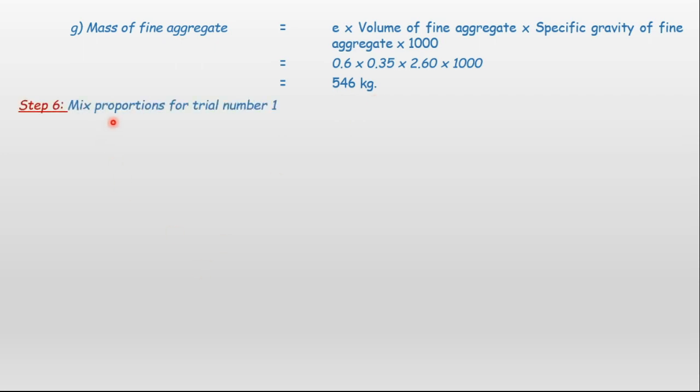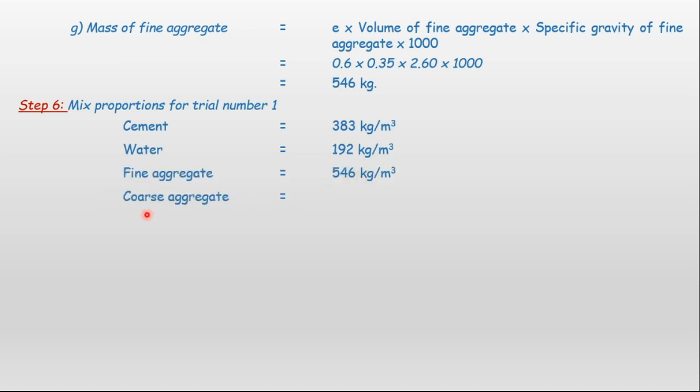Now comes the mixed proportions for trial number 1. We can change the trials by changing the water to cement ratio, which will change the whole amount of materials we are using in the mixed proportion. You can change the water cement ratio, taking it as 0.55 or 0.45. So cement is 383 kg per cubic meter, water is 192 kg per meter cube, fine aggregate is 546 kg per meter cube, coarse aggregate is 982.8 kg per meter cube.